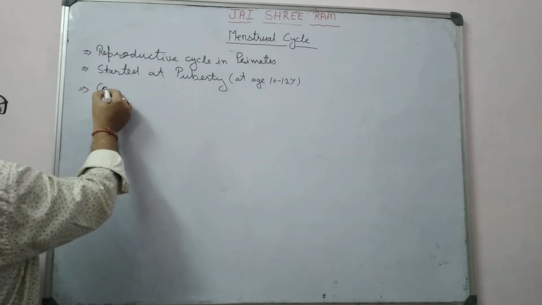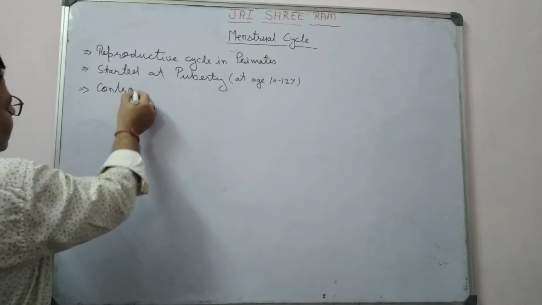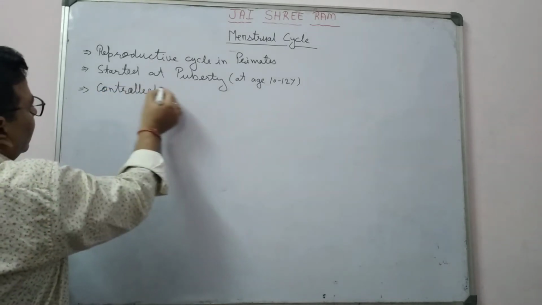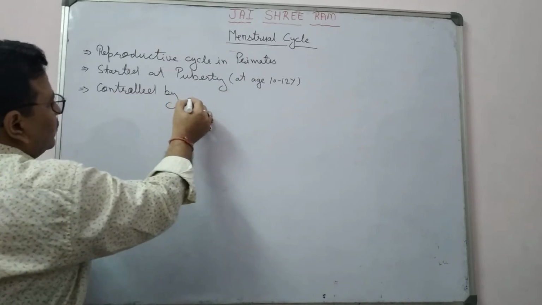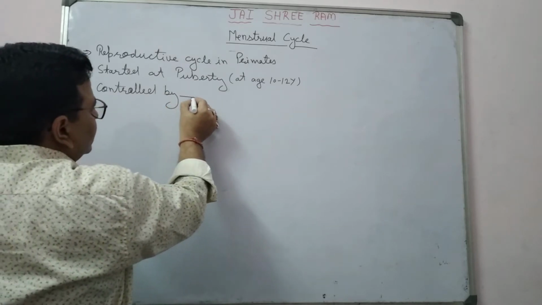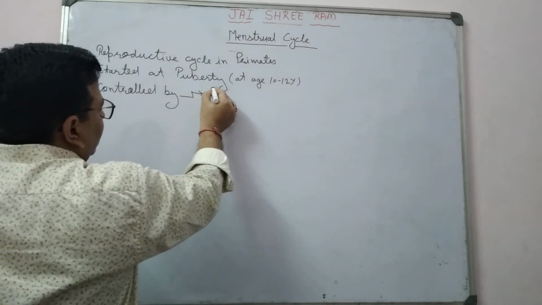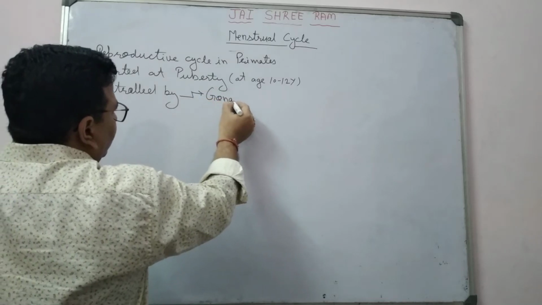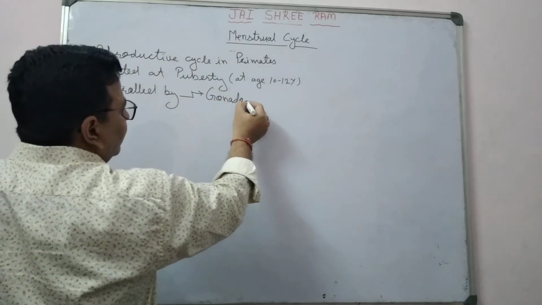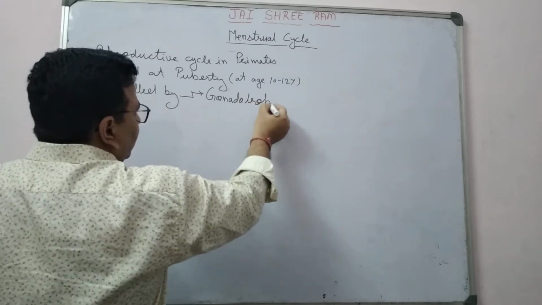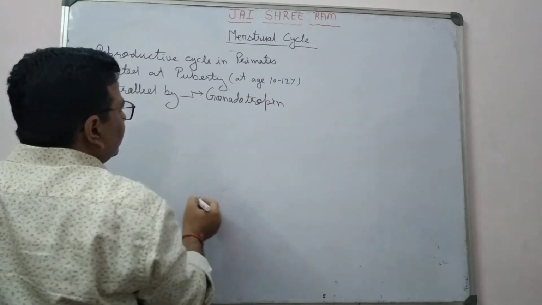The menstrual cycle is controlled by two types of hormones. The first one is the gonadotropin hormones.